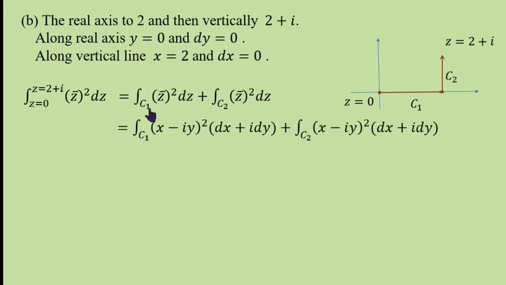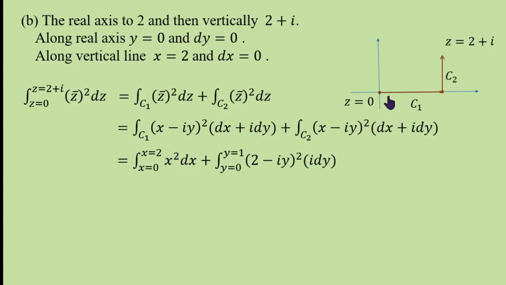Along C1, z bar is x minus iy whole square, dz is dx plus i dy. Now, along C1, y is 0, and dy is also 0. Therefore, it becomes x square dx, and x varies from 0 to 2.